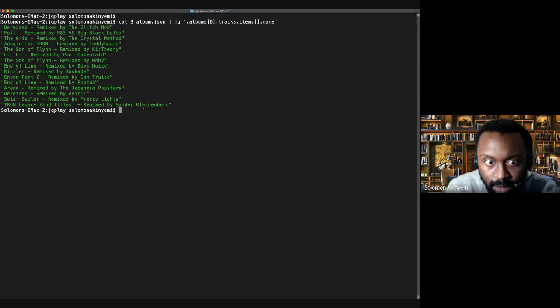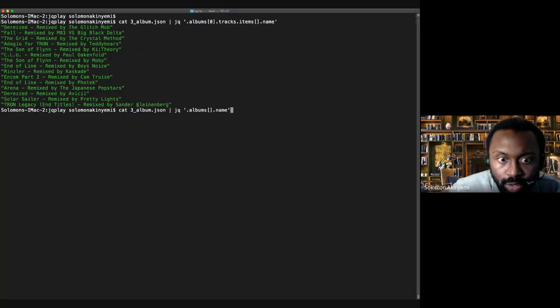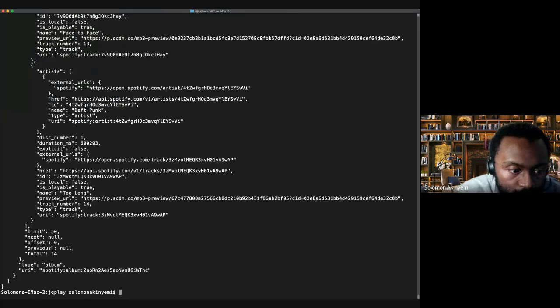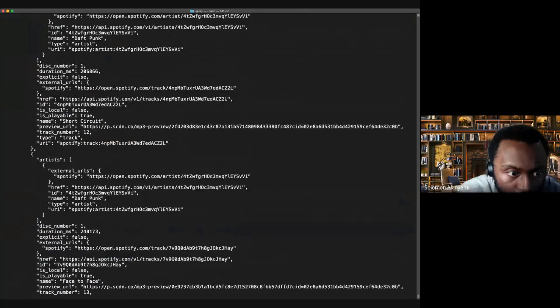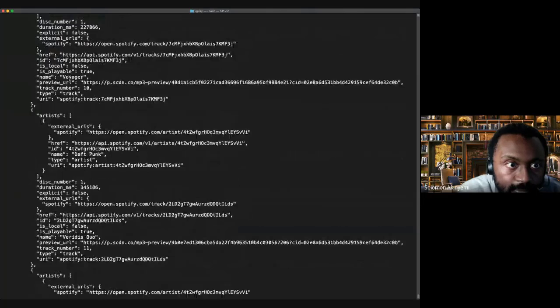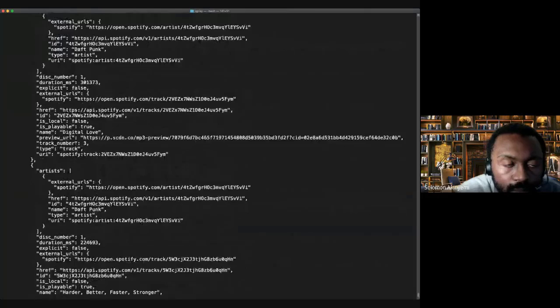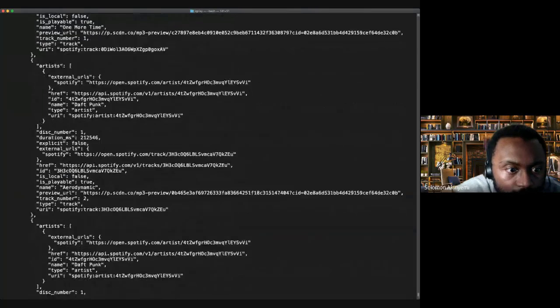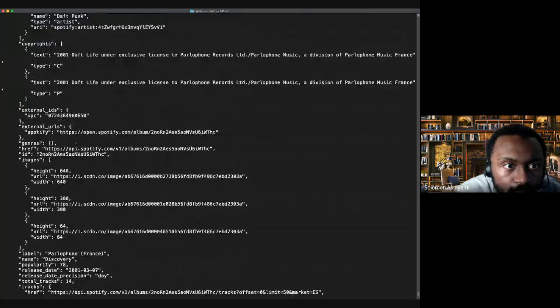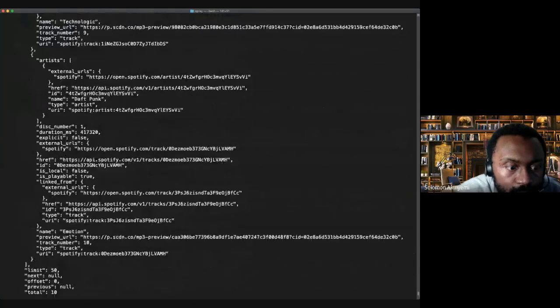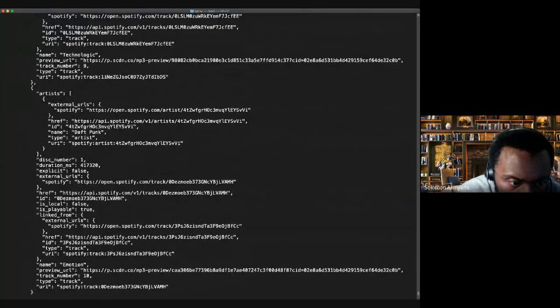So let me just see if I can show you what we're doing, what the JSON looks like. It's quite nice, fun JSON. So we've got a list of objects there, and there's some tracks somewhere. Tracks is actually a nested piece of JSON in there. Ooh, maybe it might be pretty to see. Let's see. Artists.